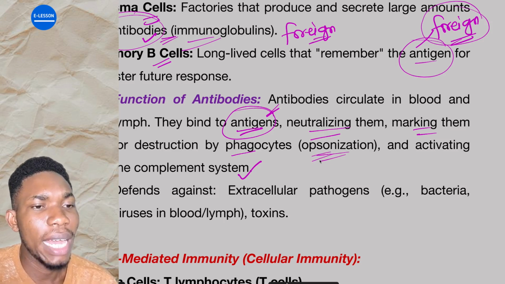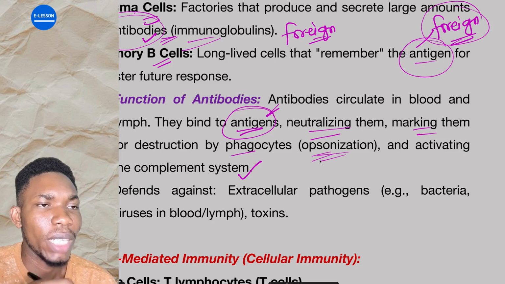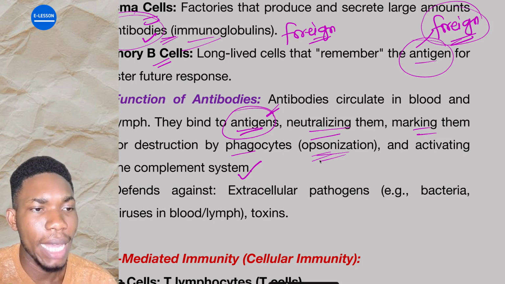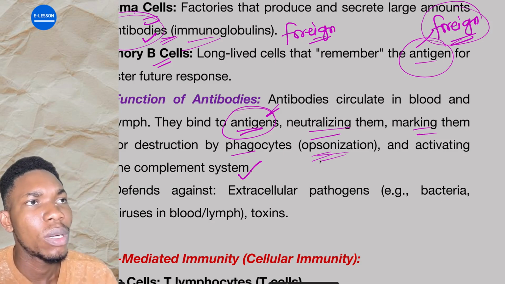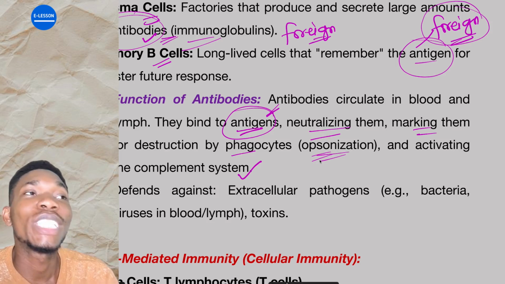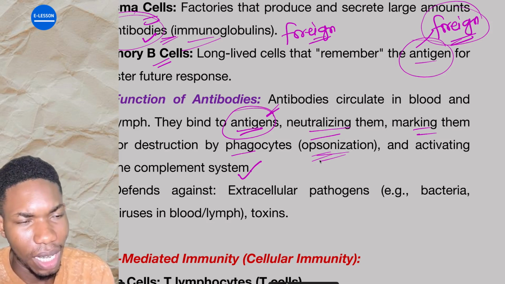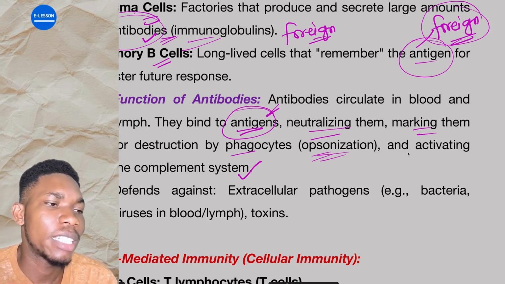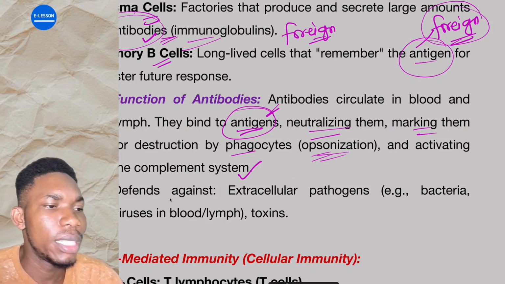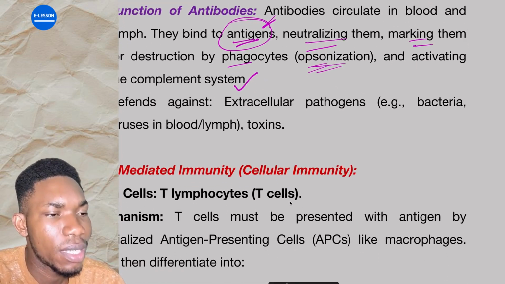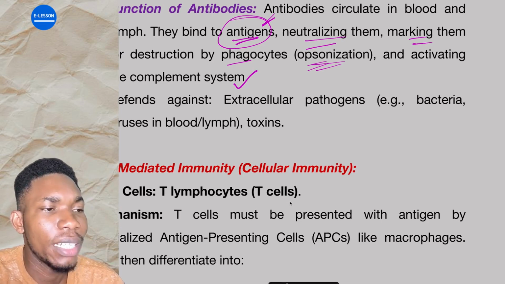So opsonization is like making something very obvious to be destroyed, something that was hidden becomes very obvious so that they can destroy it. Are you getting it? That is the process of opsonization, and then activating the complement system. They defend against extracellular pathogens, e.g., bacteria and viruses in blood, in lymph, and in toxins.